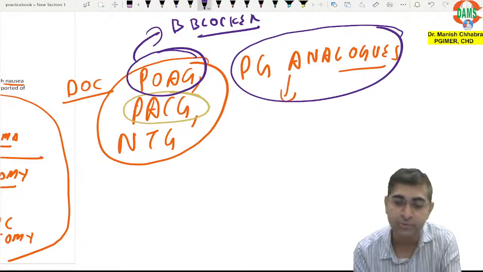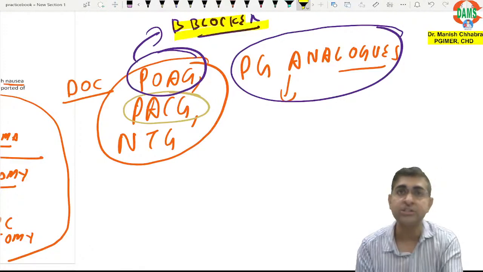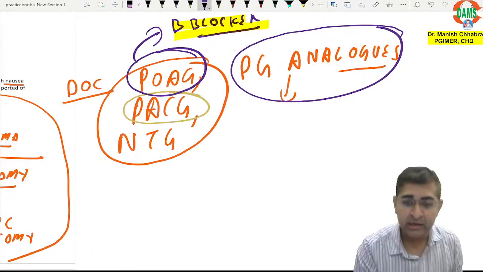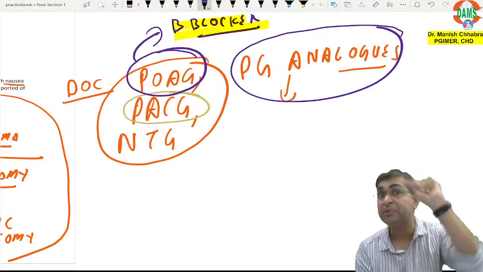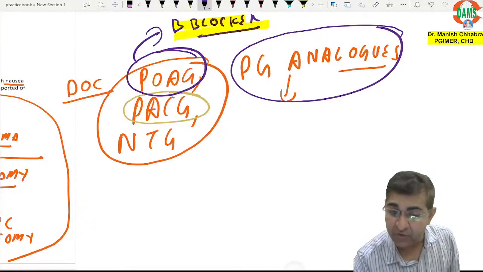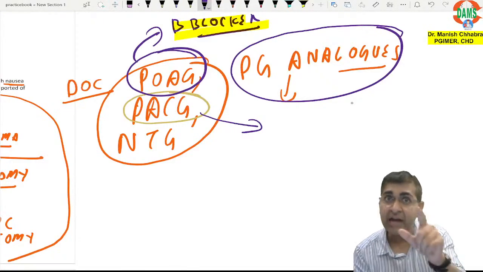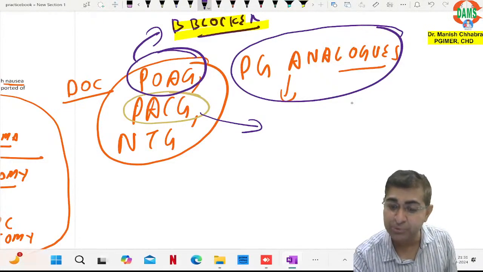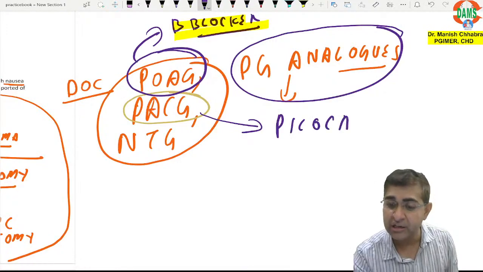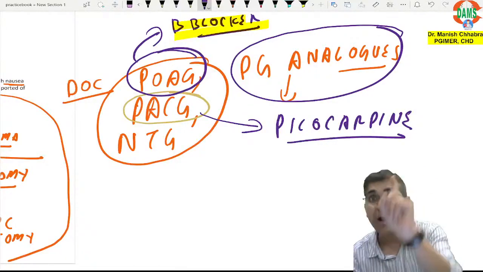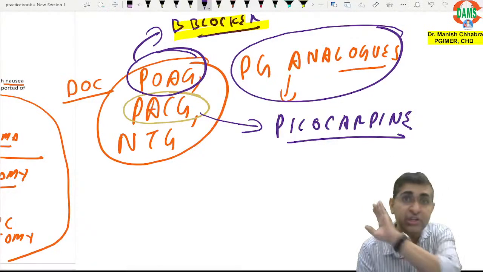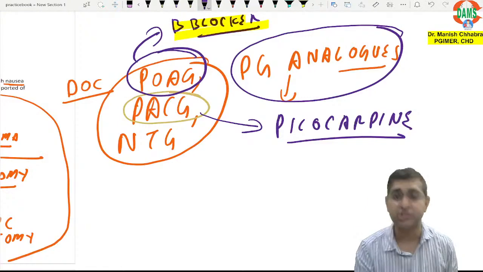If that is not in the option, go for beta blockers. I told you prostaglandin analogs were previously very costly. If they have asked about drug of choice for PACG and prostaglandin analog is not in the option, earlier the drug of choice was pilocarpine. I hope now you have understood. I have cleared all of your doubts.